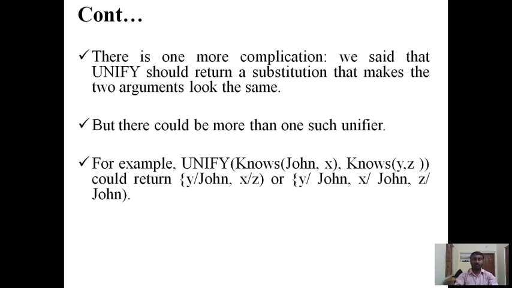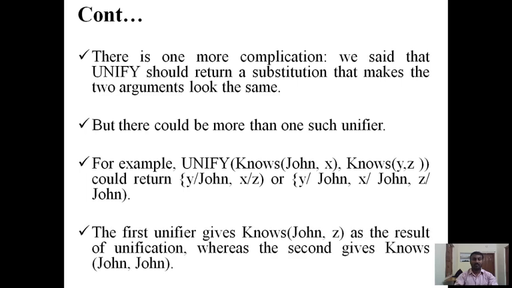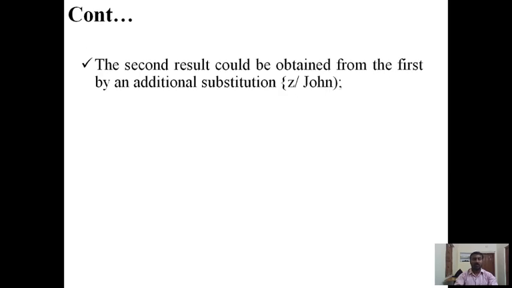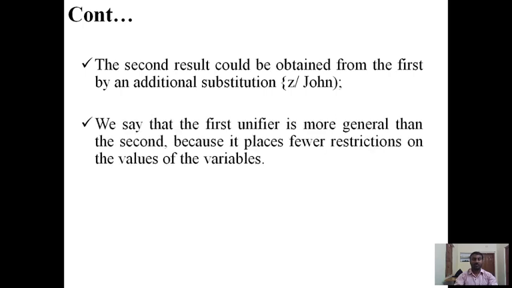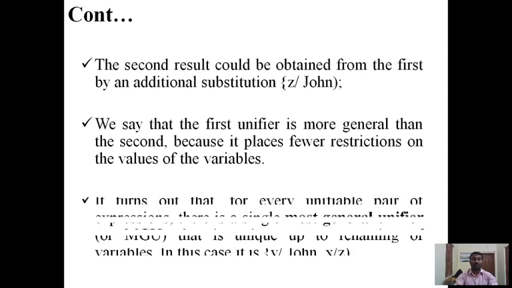For example, UNIFY given in this format, the first unifier gives Knows(John, z) as the result of unification, whereas the second gives Knows(John, John). The second result would be obtained from the first by an additional substitution {z/John}. We say that the first unifier is more general than the second because it places fewer restrictions on the values of the variables.